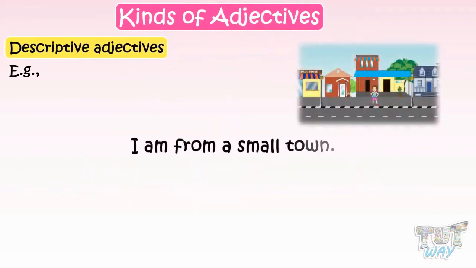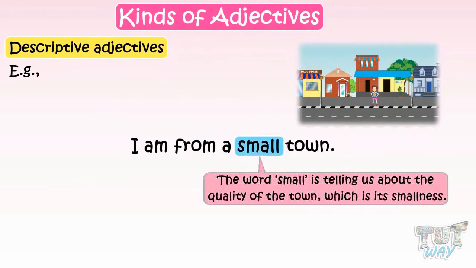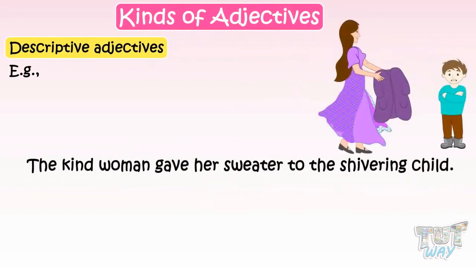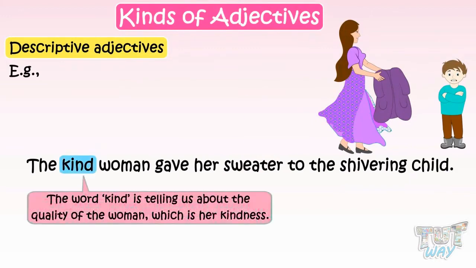I am from a small town. The word small is telling us about the quality of the town, which is its smallness, so it is a descriptive adjective. The kind woman gave her sweater to the shivering child. The word kind is telling us about the quality of the woman, which is her kindness. So, it is a descriptive adjective.